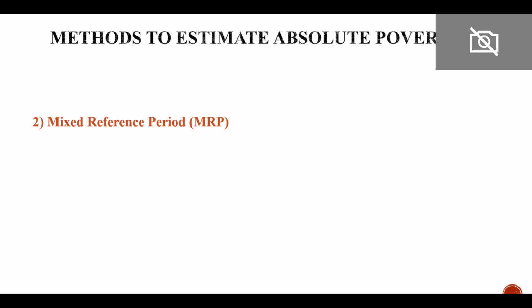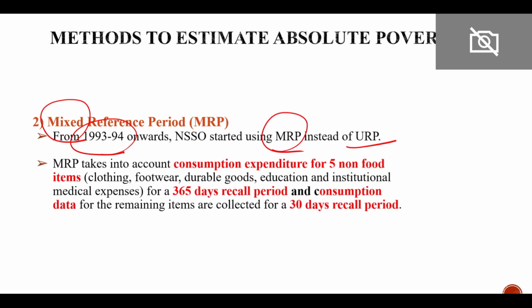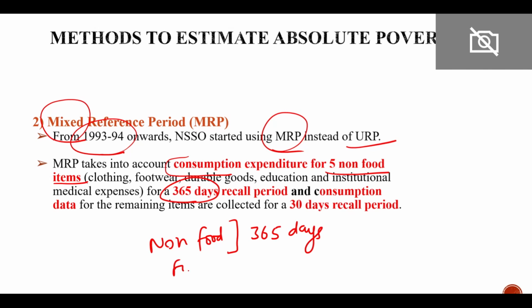Next is mixed reference period. Mixed basically means it represents more than one reference period. From 1993 onwards, we are using this MRP instead of URP. MRP takes into account consumption expenditure for 5 non-food items for 365 days. So the items which are non-food, we will take a period of 365 days, and the food items, we will take a period of 30 days, right? So 30 days is the most recent, and for non-food 365 days.